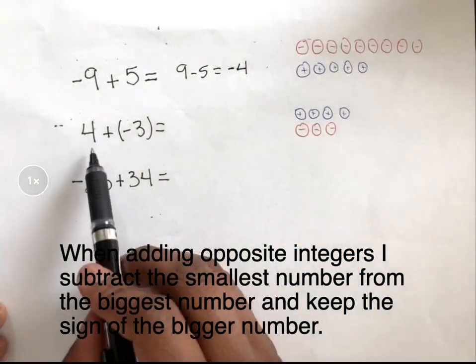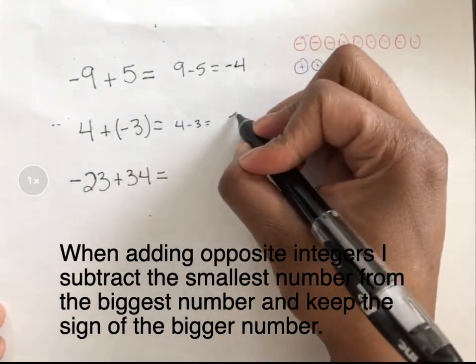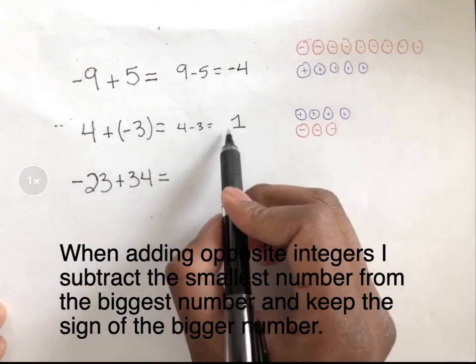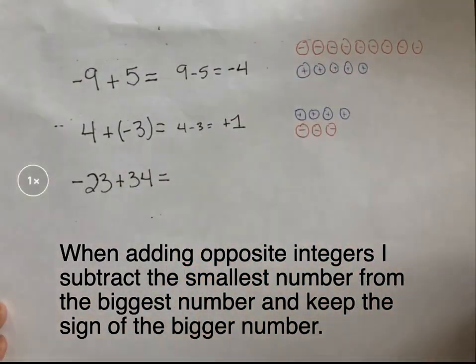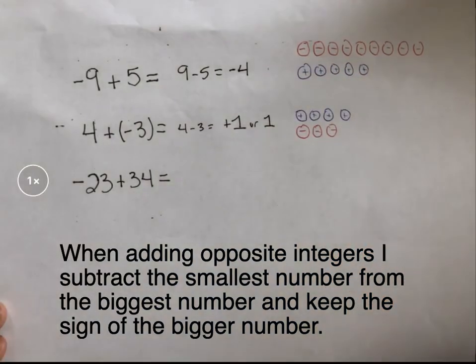So let's look at this. All right, so I'm gonna do 4 minus 3. I get 1. My biggest number is a positive, so my answer stays positive. I can leave it as it is, or I can add a plus. Either way works, doesn't really matter.